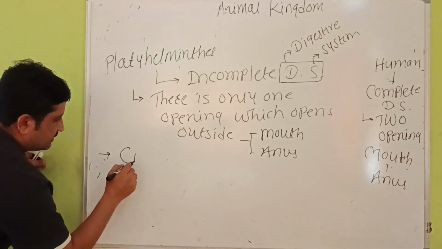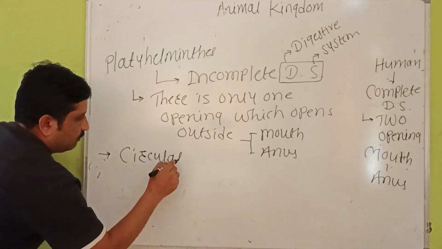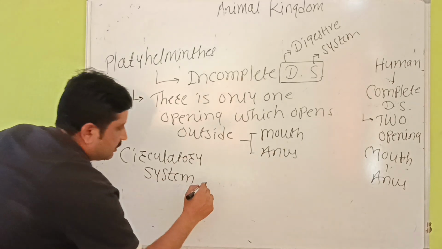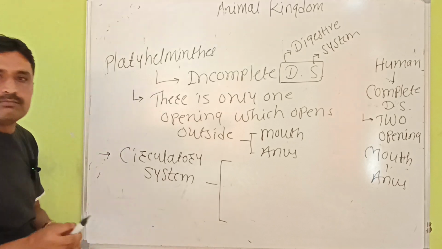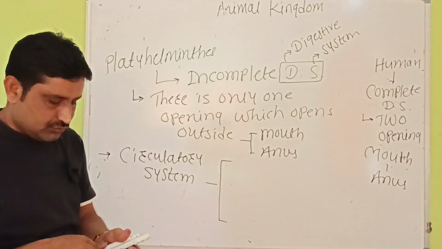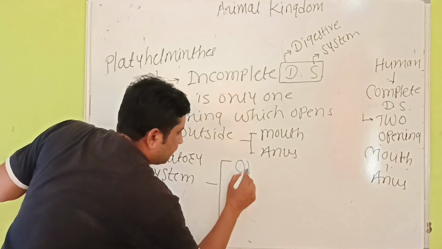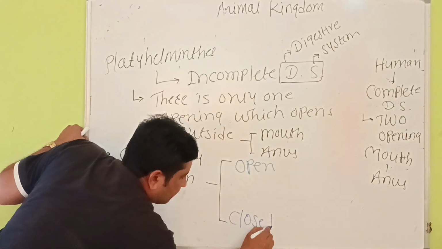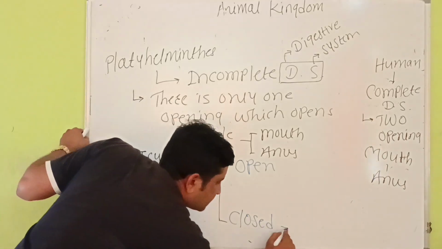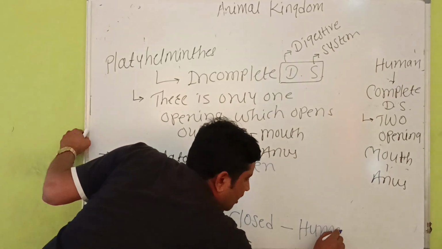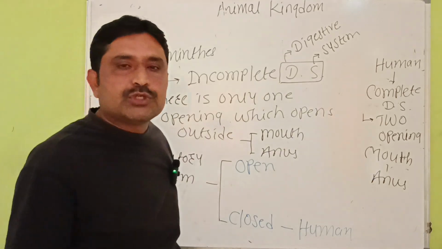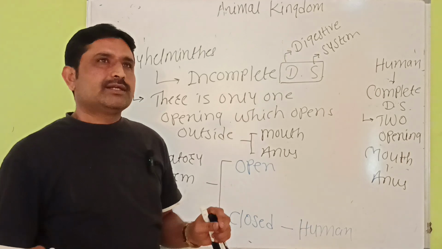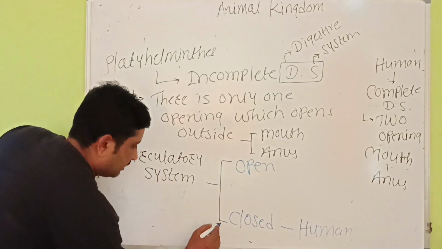Second, circulatory system. There are two types of circulatory system, and that is very common. कौन से? The first one is open type of circulatory system, and second one is closed circulatory system. Closed circulatory system का example, understanding के लिए, humans have closed type of circulatory system. What does it mean? उसका मतलब क्या है कि closed circulatory system मतलब, एक ही स्टेटमेंट में यहां पे लिखता हूं,